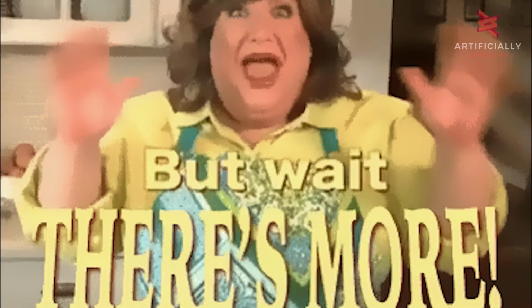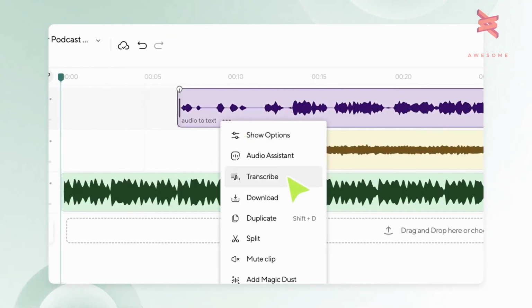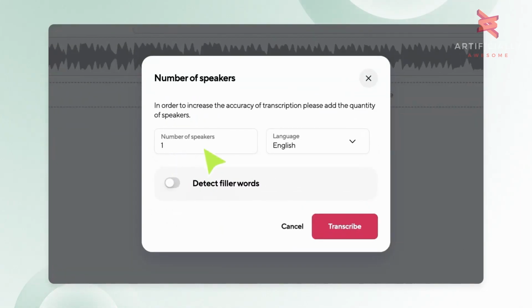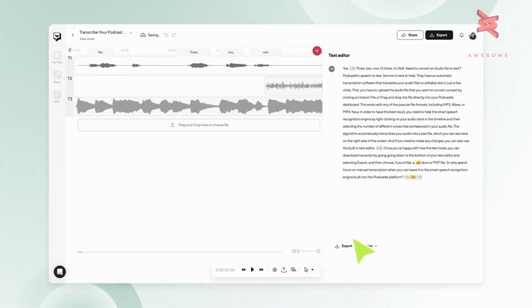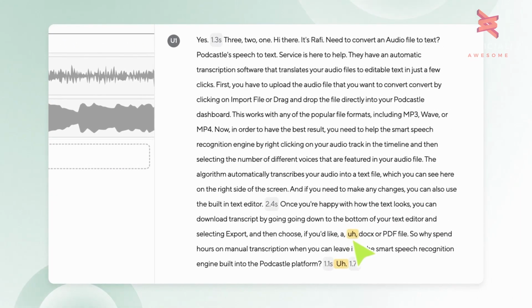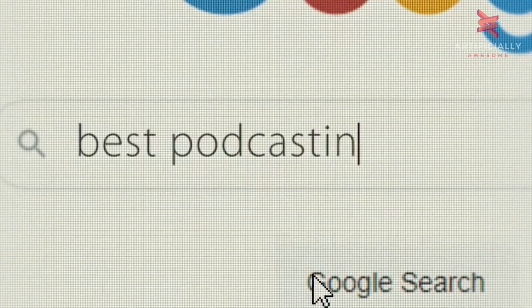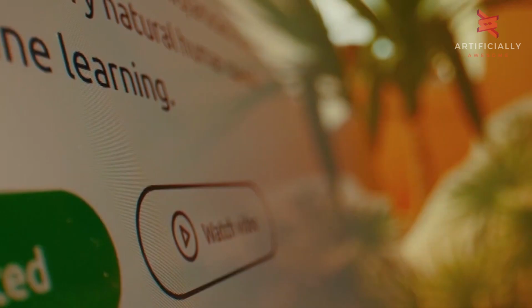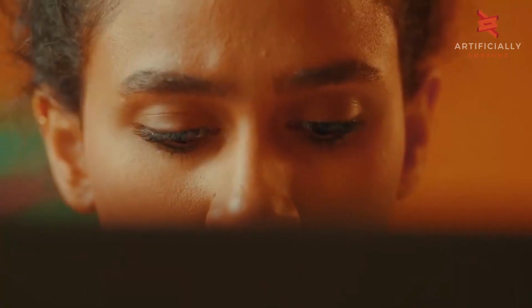But that's not all. Podcastle also creates transcripts automatically, saving you a lot of time and effort. It's perfect for those who want to provide written content alongside their audio, or for making your podcast more accessible. So, if you're a podcaster or thinking about starting your own podcast, Podcastle could be your secret weapon. Check it out. We're very curious to hear your thoughts.